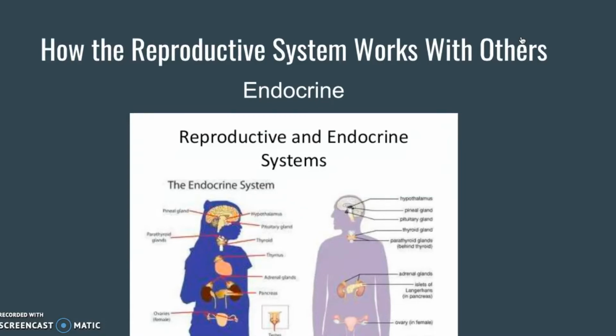We would forever remain sexually infantile with a childlike reproductive system. And on the other hand, if testosterone were not secreted by the tiny male fetal testes, the male reproductive tract would not be formed to begin with.